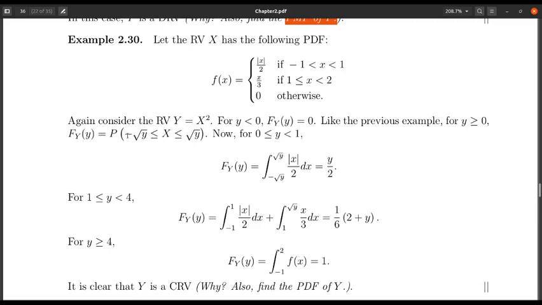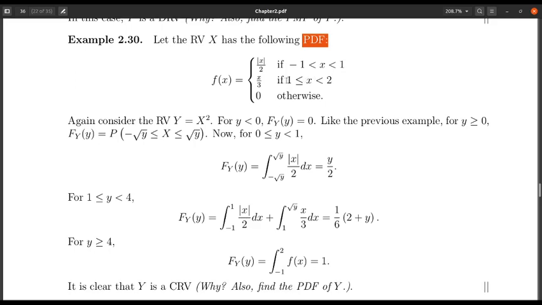But now, to calculate this probability we need to use the probability density function of x, because x is a continuous random variable with this density function. Because of the range here, x lies between -1 and +1, so y will lie between 0 and 1.